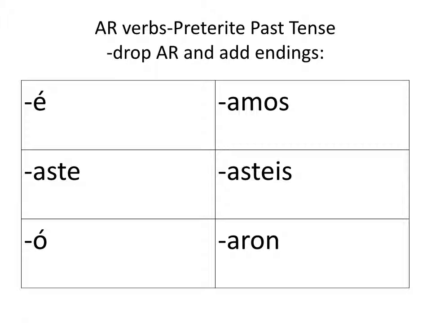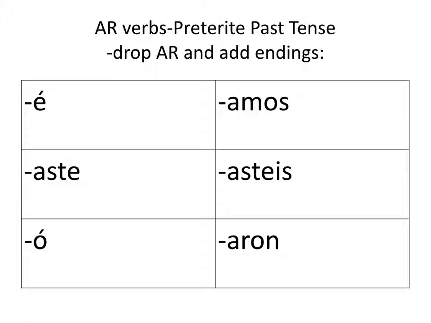Hablé. The tú form would be hablaste. Hablaste. So you drop AR and add aste. And that would mean you spoke. Or, if it was a question, did you speak? But we don't do the did in the past tense in Spanish. We just say, did you speak? Hablaste.